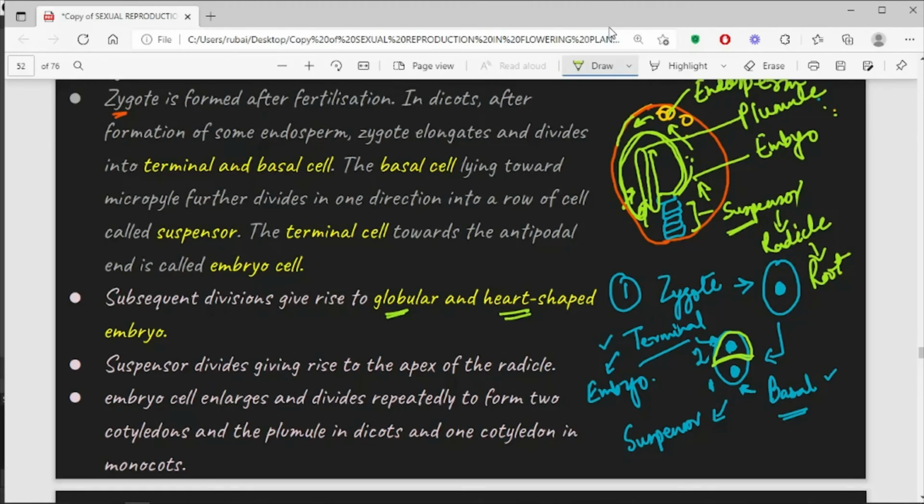The suspensor divides to give rise to the radicle, which will give rise to the root system, and the embryo cell enlarges and divides repeatedly to form the two cotyledons and the plumule in case of dicot plants, and only one cotyledon in case of monocot plants.